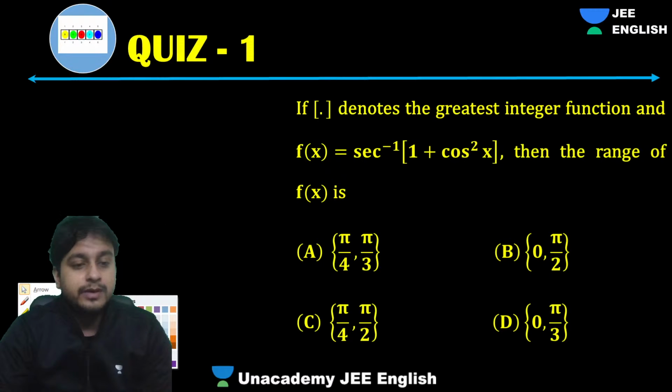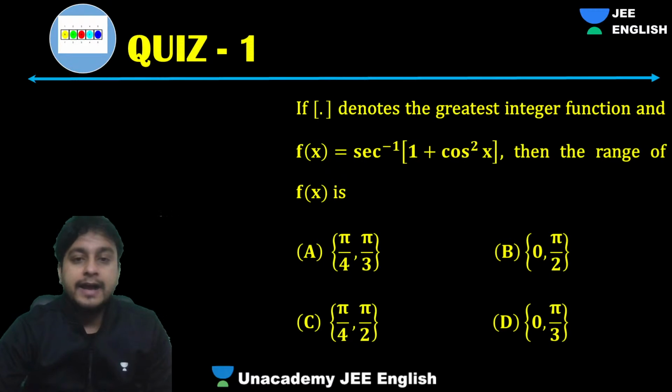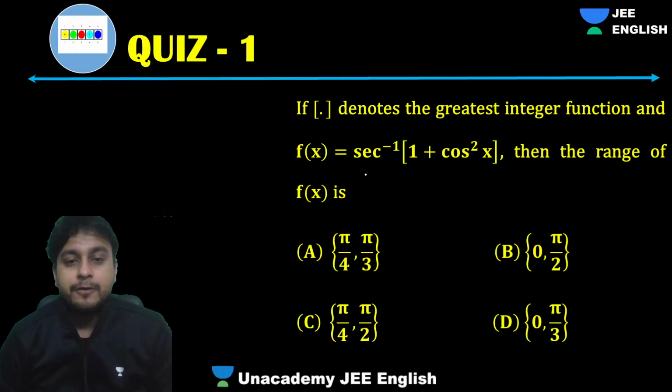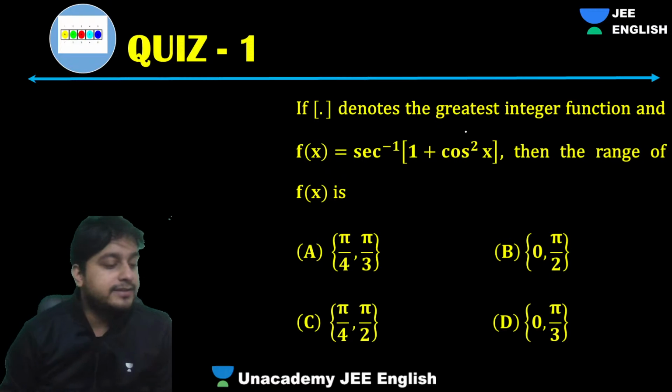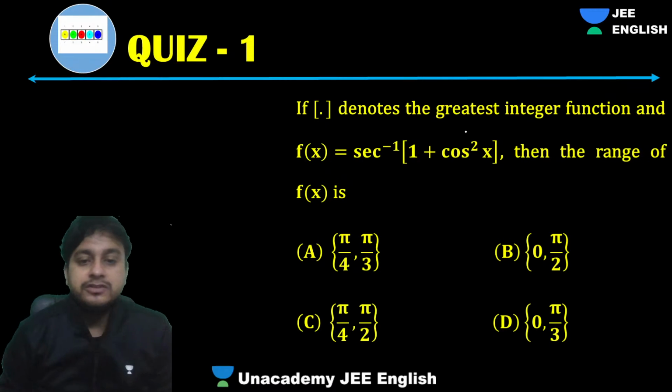Let's see how many of you can get this one. Box of x denotes the greatest integer function, and f of x is the box of sec inverse of 1 plus cos square x. Then the range of the function will be what?